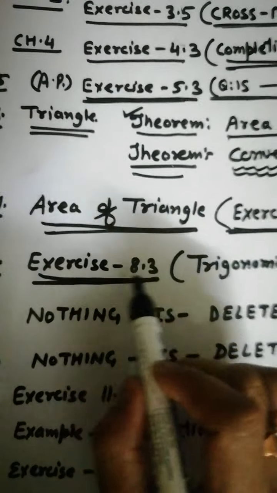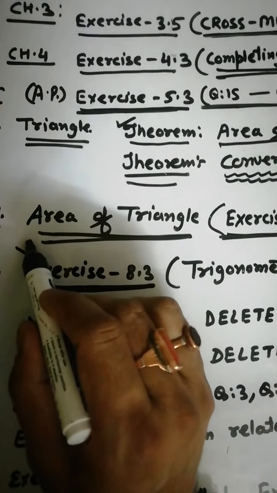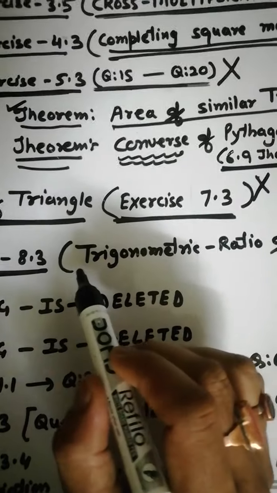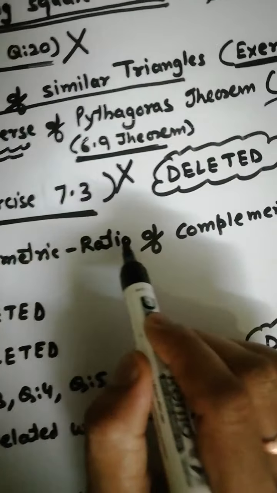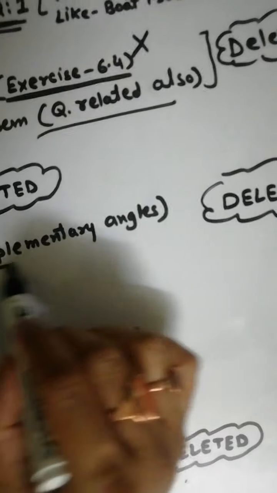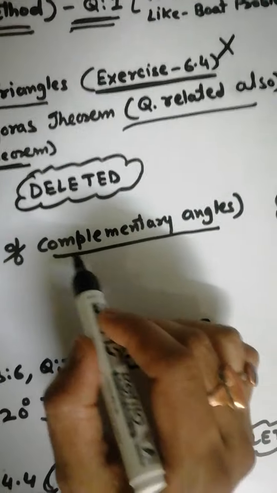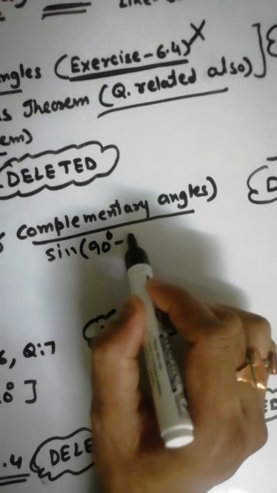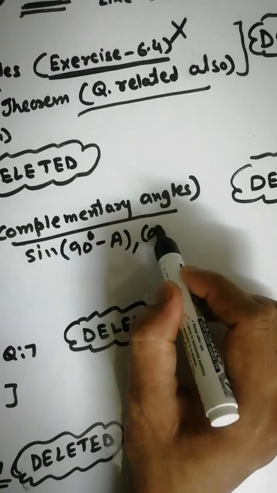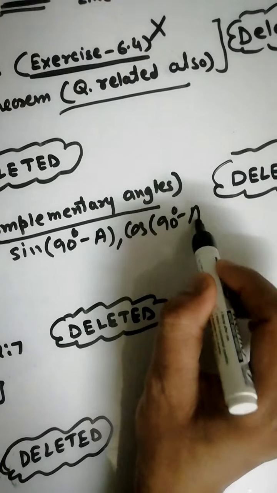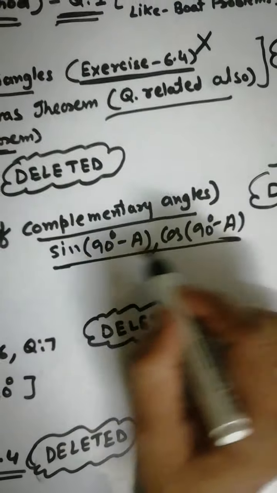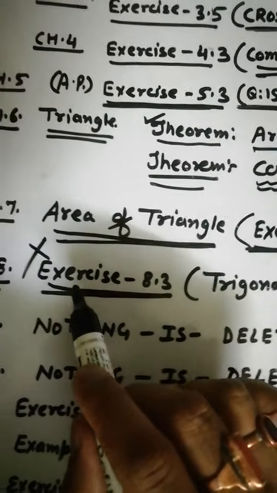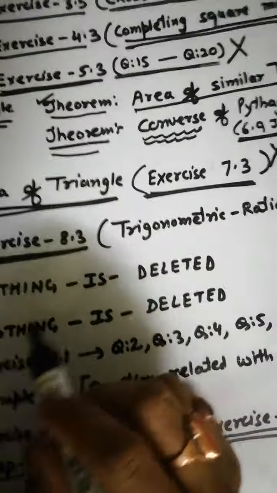You have no need to do exercise 8.3, the exercise based upon trigonometric ratios of complementary angles. Complementary angles are in forms like sin(90 degrees minus A), cos(90 degrees minus A). These questions are not coming in your exam, that is exercise 8.3.